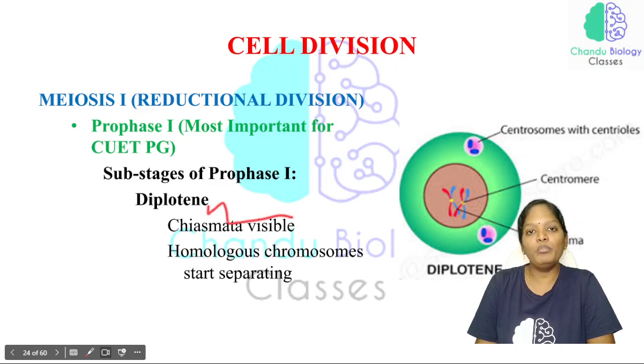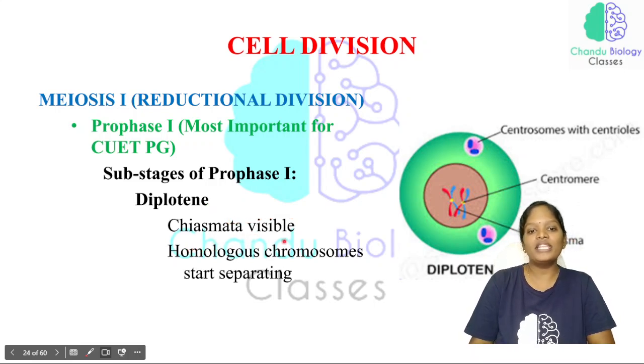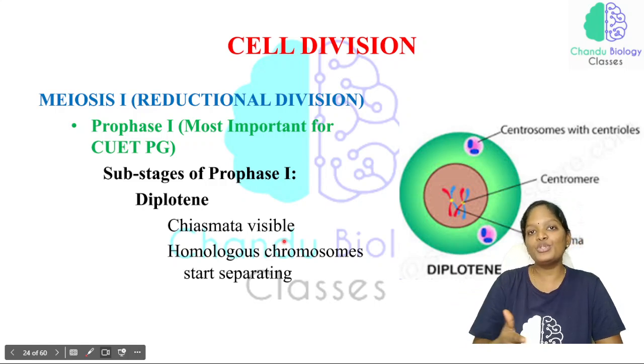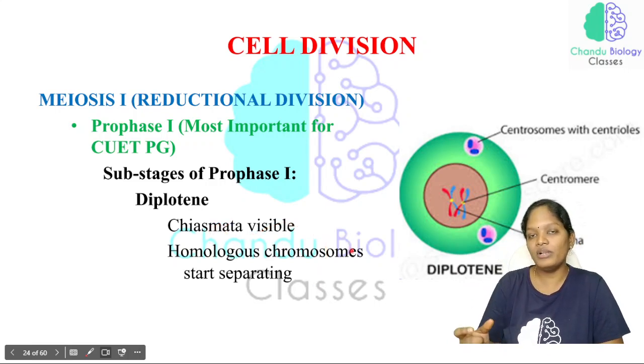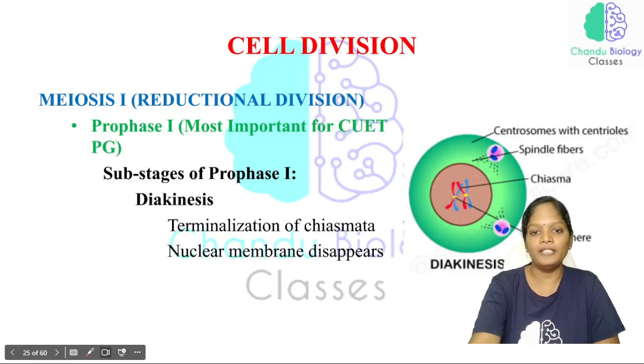That will be the diplotene phase, and this chiasmata is responsible for the separation of homologous chromosomes. The pairing of the homologous chromosomes took place in the zygotene. Now this pairing has to be separated. That separation is mediated by the chiasmata, and all these features take place in the diplotene phase of the prophase.